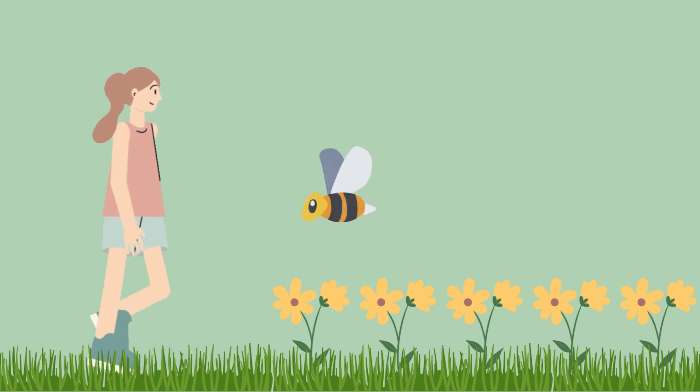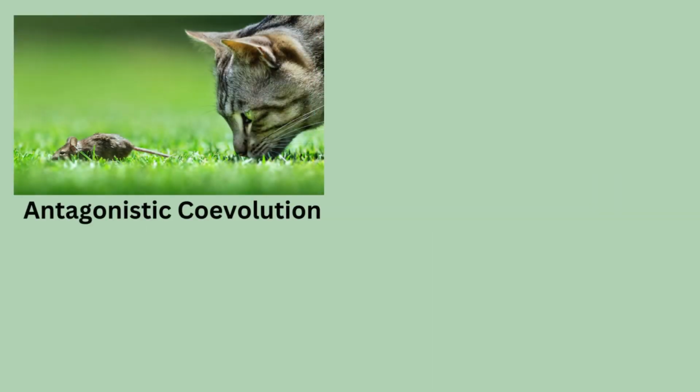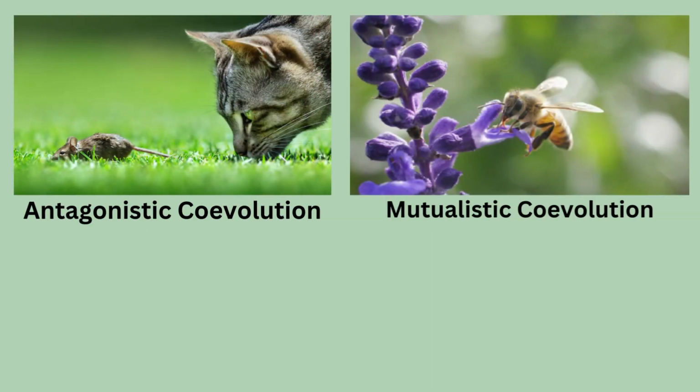The answer is coevolution. Coevolution is when two or more species have a relationship that affects each organism's evolution in some way. There are several types of coevolution, including antagonistic and mutualistic relationships. In an antagonistic relationship, one species negatively affects the other, as seen in predator-prey and host-parasite interactions.